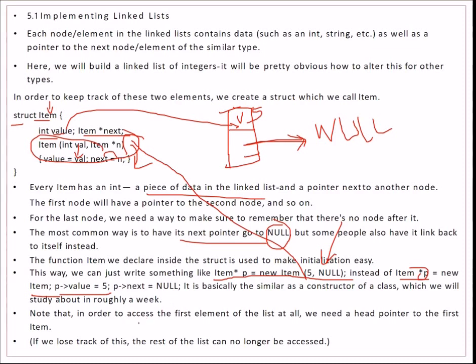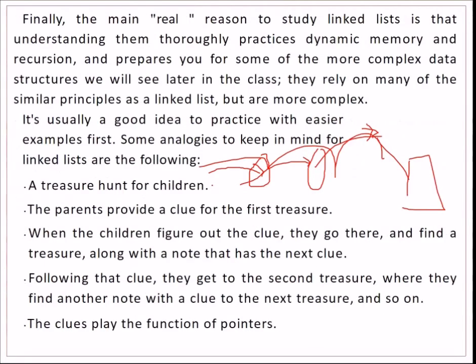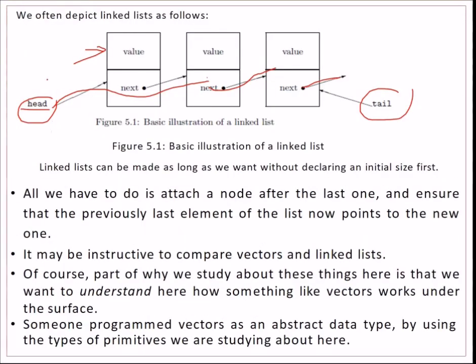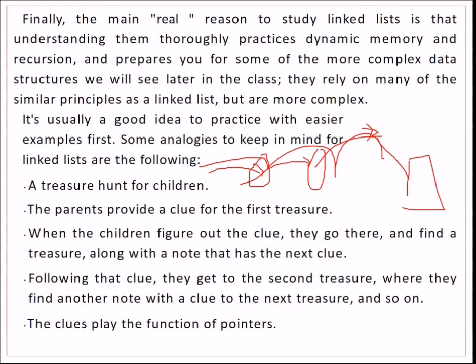And the important thing, before I conclude, is the head pointer, because if you lose this head pointer, as I just suggested, that this head is very important. If this is lost, there is no way you can go to the first node, and the first node will take you to another node. So this is very important. The first node is very important, that is pointed to by the head.